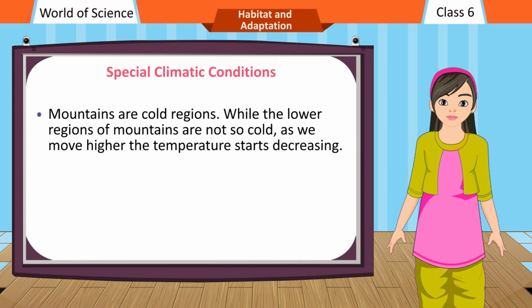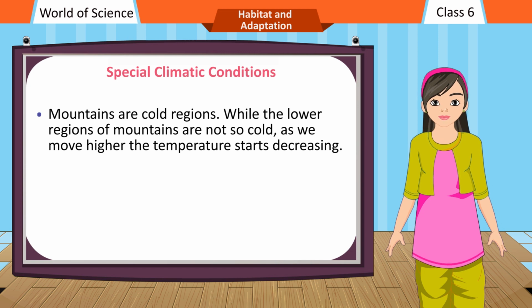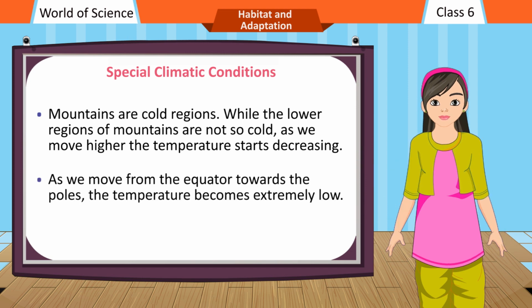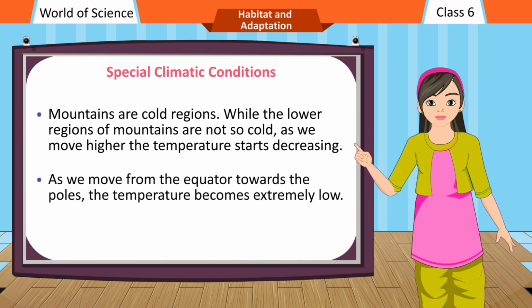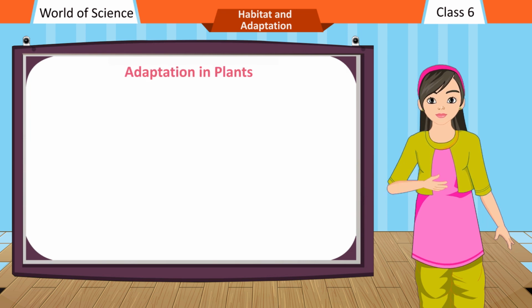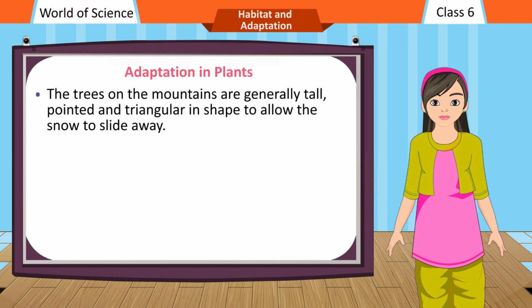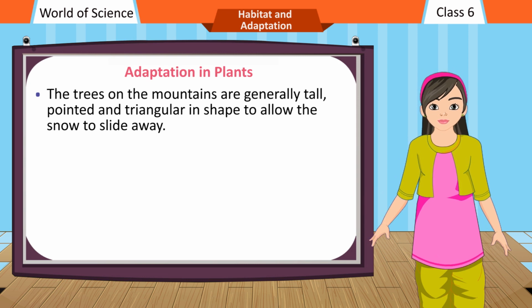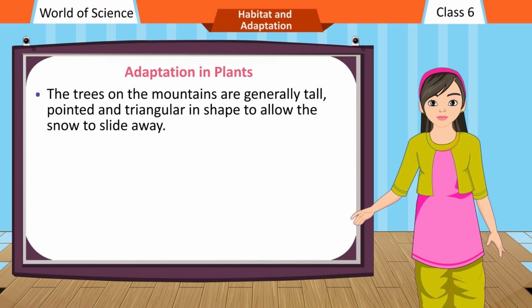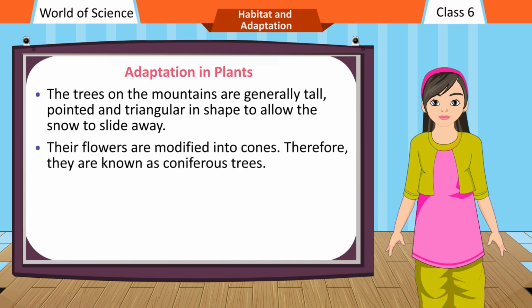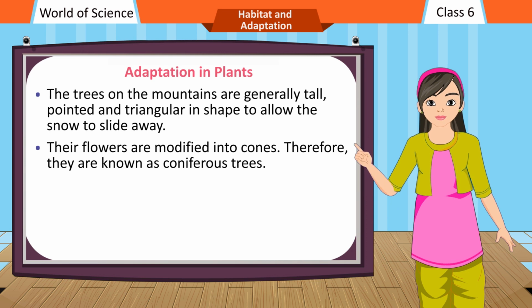While the lower regions of mountains are not so cold, as we move higher the temperature starts decreasing. As we move from the equator towards the poles, the temperature becomes extremely low. Adaptation in plants. The trees on the mountains are generally tall, pointed and triangular in shape to allow the snow to slide away. Their flowers are modified into cones. Therefore, they are known as coniferous trees.